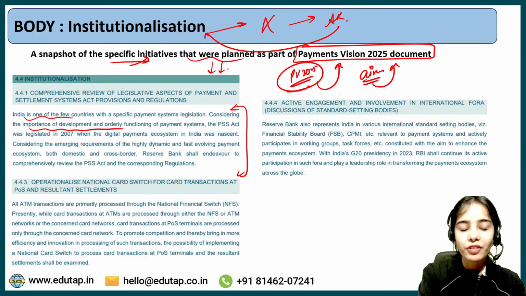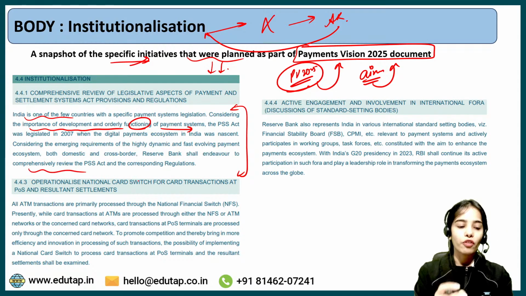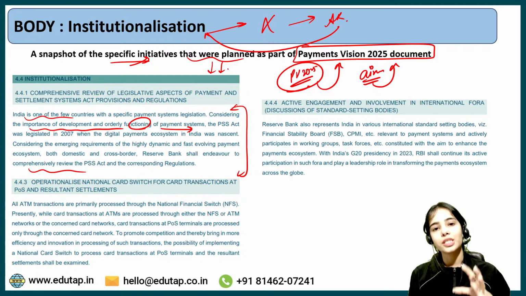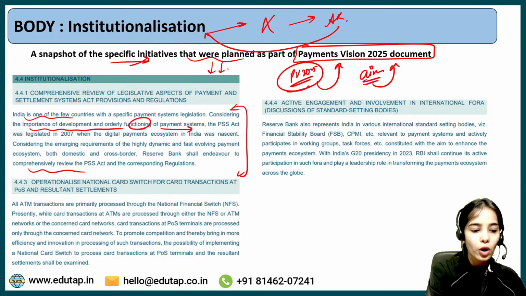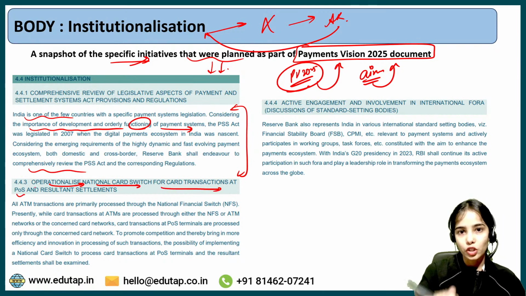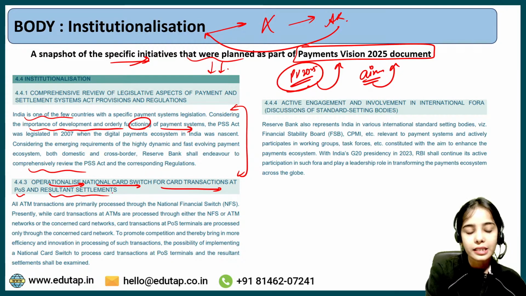Considering the importance of development and orderly functioning of payment system, it was said that there should be a comprehensive review of the Payment and Settlement System Act, and the corresponding regulations should be reviewed. Okay. Now it was said to operationalize the national card switch for card transactions at the POS machines also, point of sale machines also, and resultant settlements.